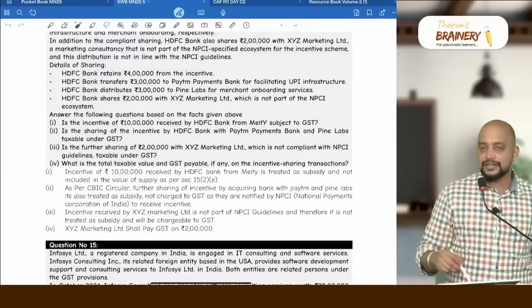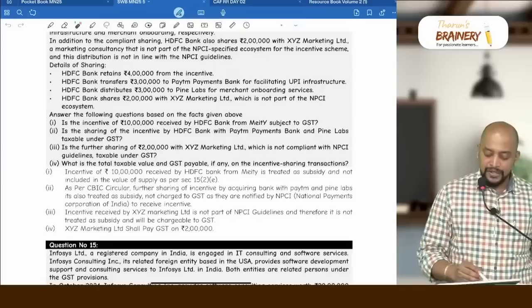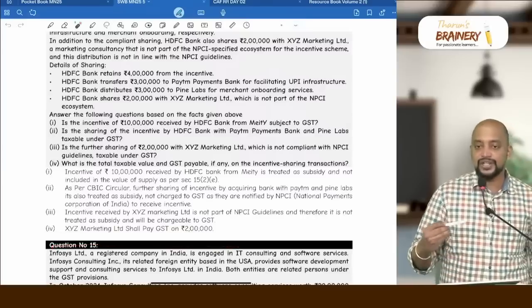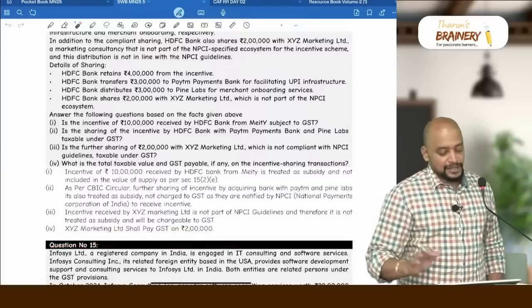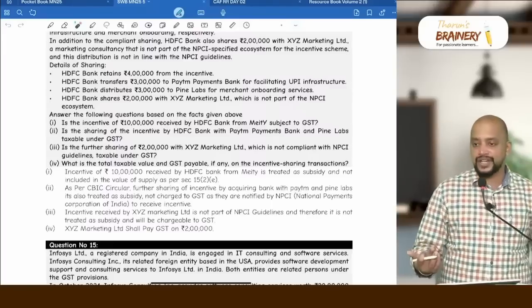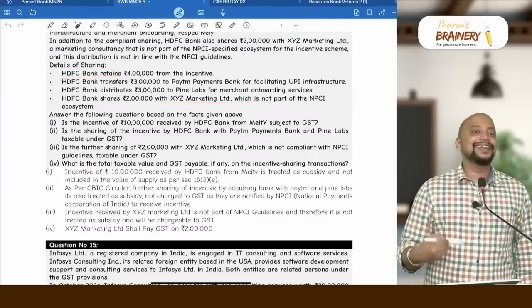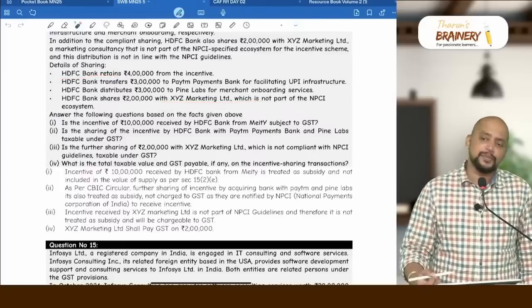What is the total taxable value and GST payable, if any? 2 lakhs plus 2 lakhs into 18%. So on that GST will be payable. XYZ Marketing Limited shall pay GST on rupees 2 lakhs. And they will raise an invoice to whom? XYZ Marketing Limited will raise the invoice to HDFC Bank. And can HDFC Bank take ITC with respect to that? Yes.